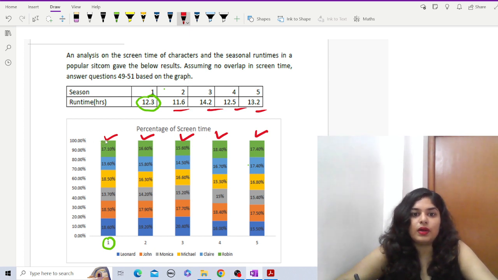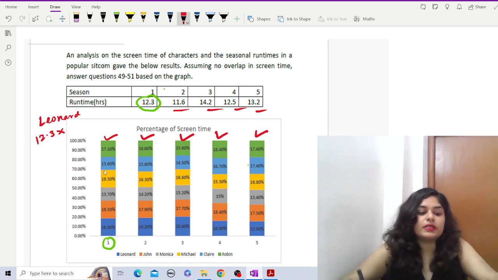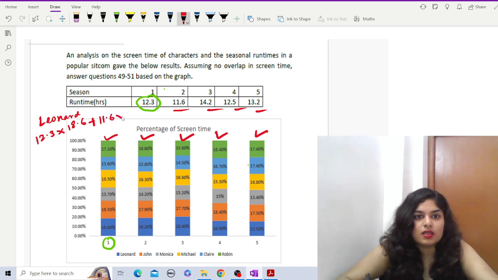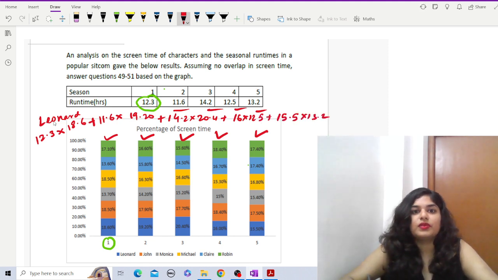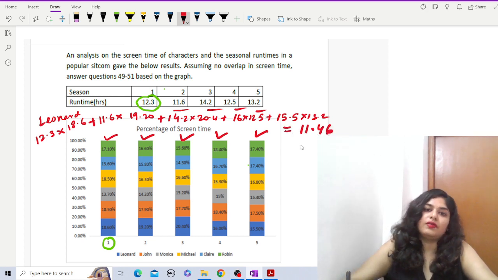For example, if I talk about Leonard first, let's show here for Leonard. In season 1, run time is 12.3 total. Out of the total runtime, Leonard has got 18.60%. So it's 12.3 into 18.6 plus, in season 2, it's 11.6 into 19.20 plus 14.2 into 20.4 plus 16 into 12.5 plus 15.5 into 13.2. If you add this, we have got 11.46. So for Leonard it is 11.46.